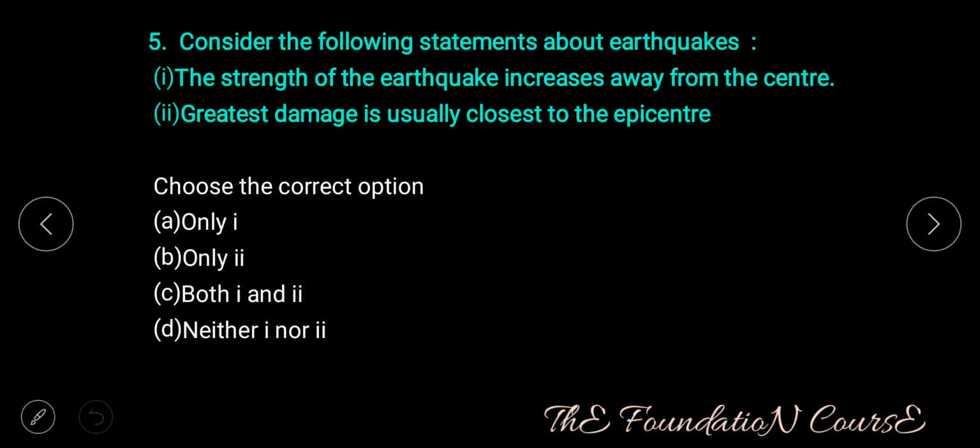Question number 5. Consider the following statements about earthquakes. Statement 1. The strength of the earthquake increases away from the center. Statement 2. Greatest damage is usually closest to the epicenter. Choose the correct option. Option A, only 1. Option B, only 2. Option C, both 1 and 2. Option D, neither 1 nor 2.